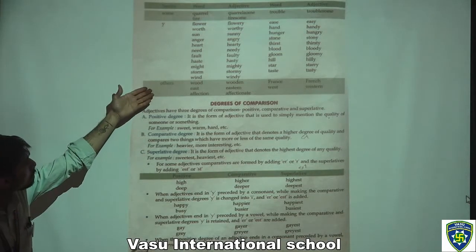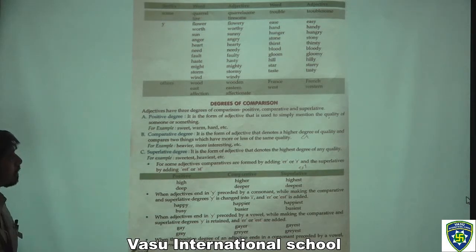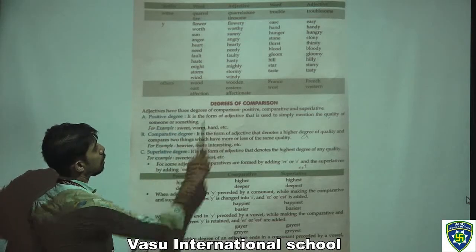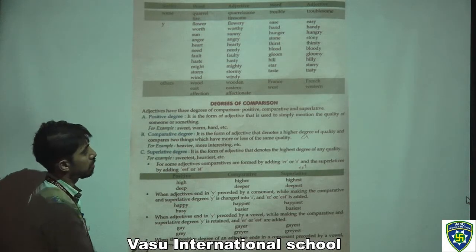Now other words: wood, wooden; east, eastern; affection, affectionate; France, French; west, western.